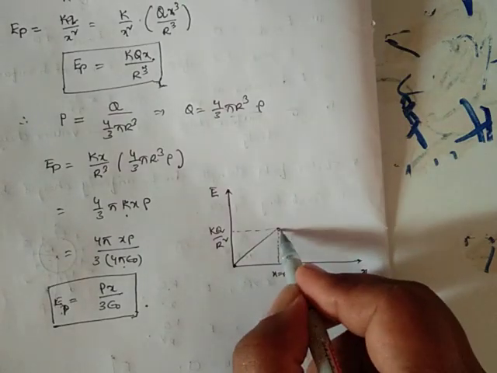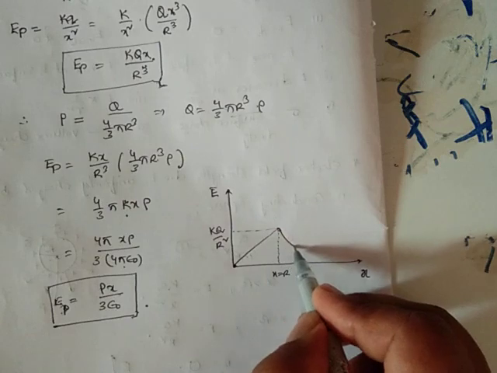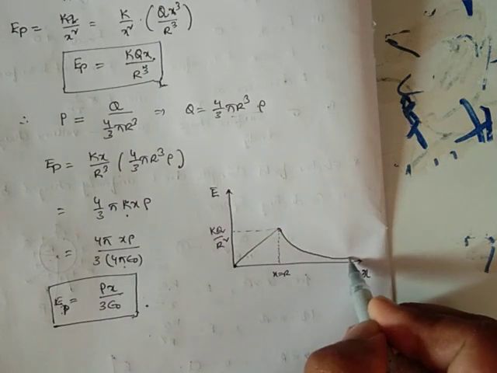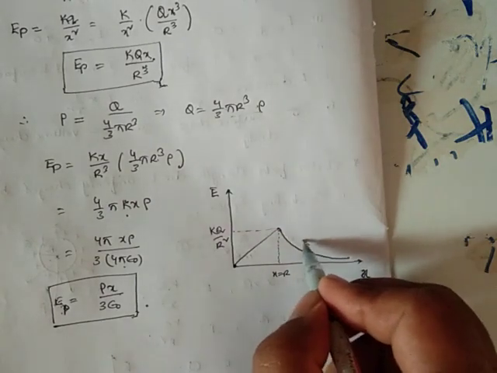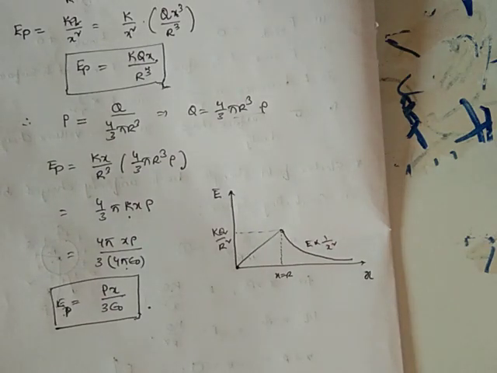If the point is in the outer region of the sphere, the field intensity gradually decreases like this, which represents that E is inversely proportional to x square. This is the difference between the conducting sphere and the non-conducting sphere. Thank you.